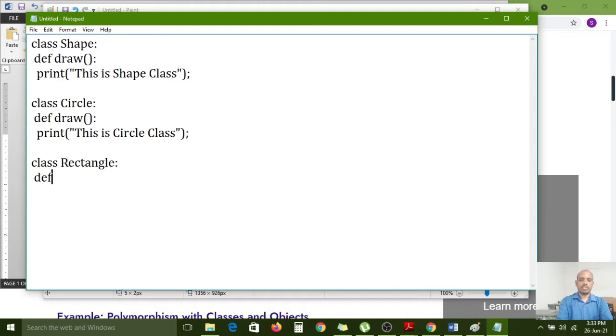Here, def draw method, colon, print: this is rectangle class. Now I want to define the square class.